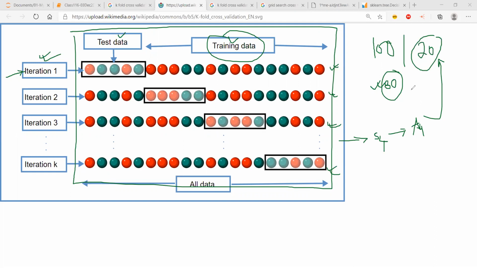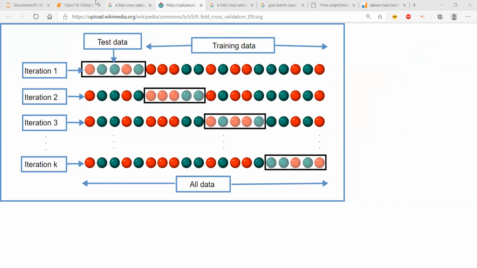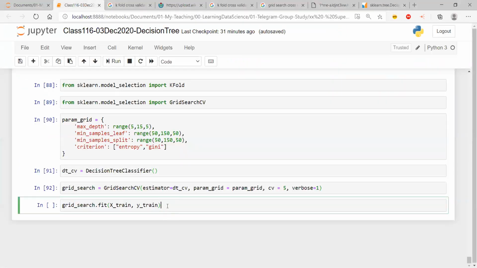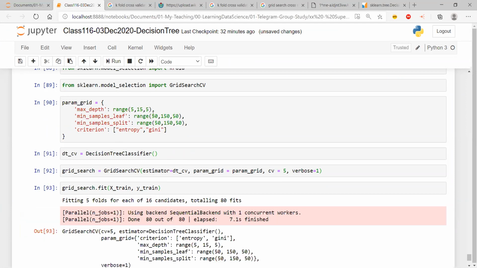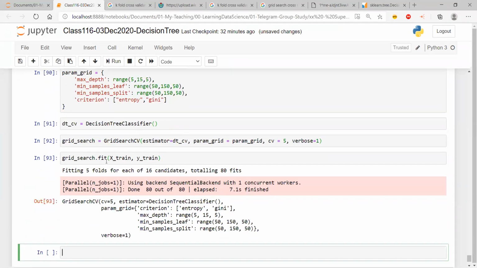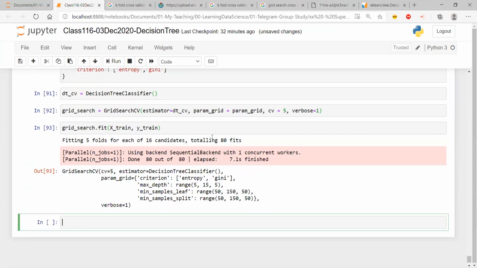Now I'm going to run this. This is going to take time. Once it is done, we are going to look at the parameters I get. So let me just run this. Now what is it doing? I have three values here, three values here, three values here, and two values here. So three, three, three, and two. Along with five folds, it has done 80 fits. So it has actually fit 80 models.